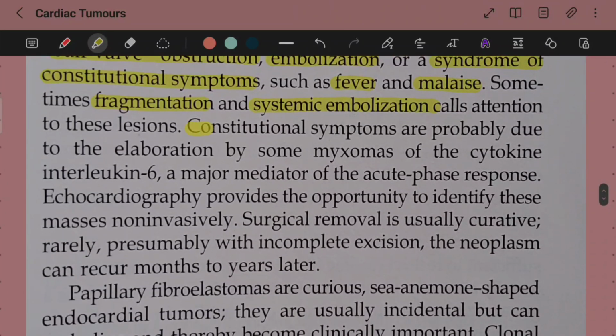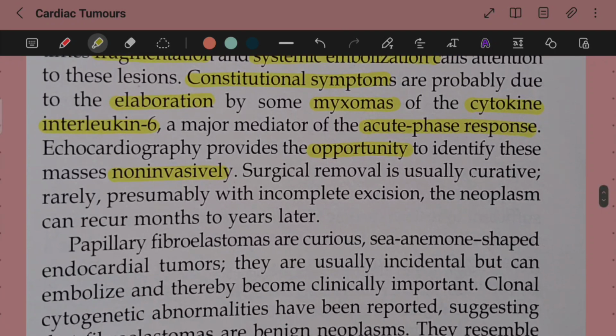Constitutional symptoms are probably due to the elaboration by some myxomas of the cytokine interleukin 6, a major mediator of the acute phase response. Echocardiography provides the opportunity to identify these masses non-invasively. Surgical removal is usually curative. Rarely, presumably with incomplete excision, the neoplasm can recur months to years later as well.